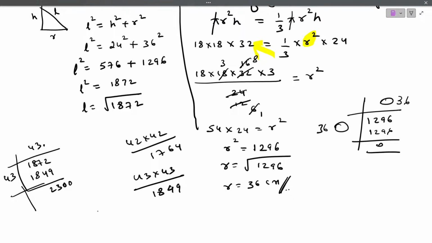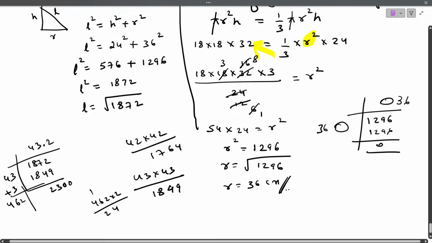Okay. Now, here plus 3. So 3 plus 3, 6, and here 4. And here if you write 1, here also you should write 1. Here if you write 2, here also you should write 2. Here if you write 3, here also you should write 3. Done. Now, if I write 2 here, here also you should write 2, right? So 462 into 2. 2 2 is 4, 2 6 is 12, 2 4 is 8 plus 1, 9. It is 924.